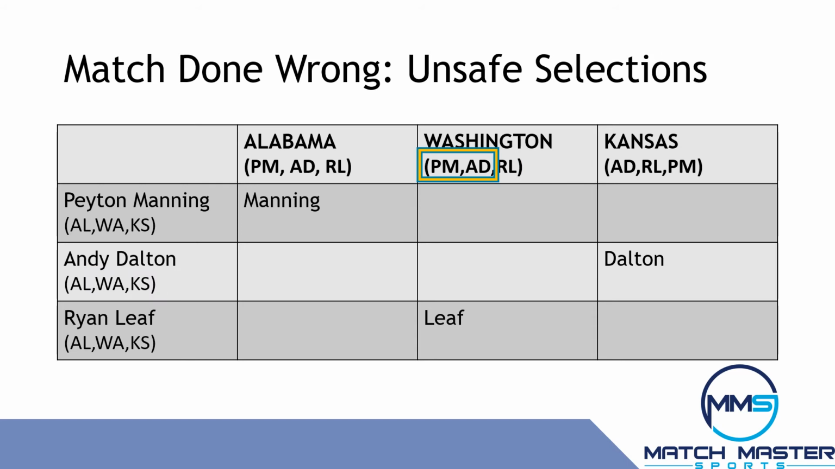It's also an example of unsafe selections. Washington ended up with Leaf instead of Dalton because they chose Manning ahead of Dalton. If they had been more realistic and chose Dalton first, they would have gotten him. Thus, they were penalized for going with their true preference for Manning.